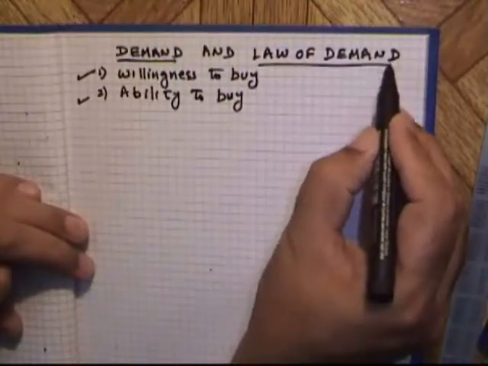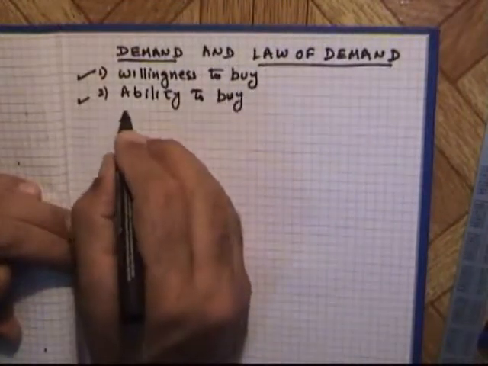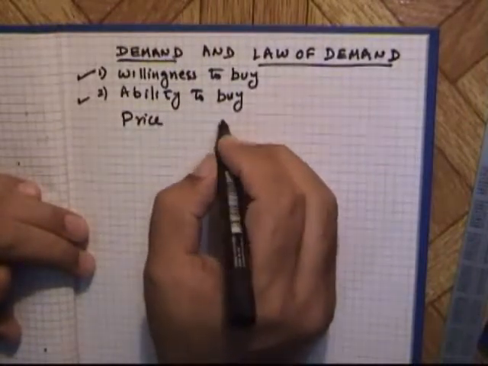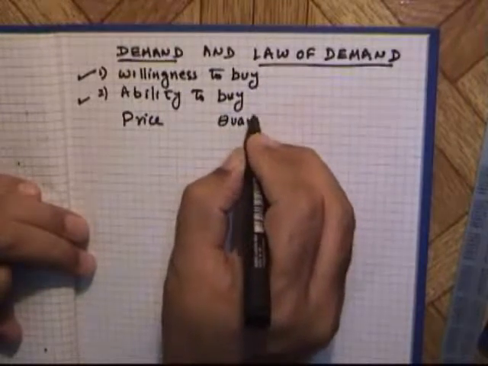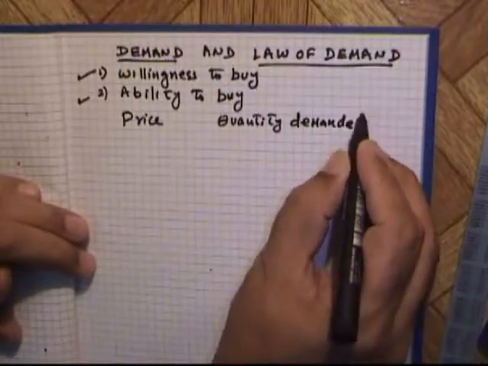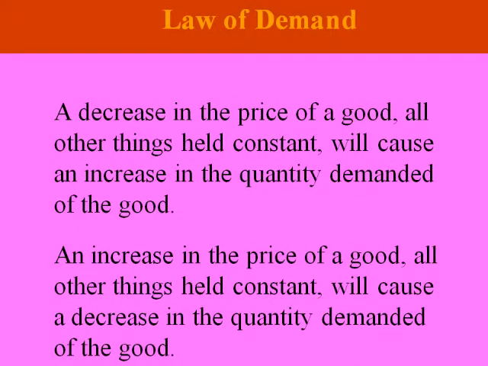So far as law of demand is concerned, law of demand explains an inverse relationship between price of the commodity, good or service, and the quantity demanded. A decrease in price of a good, all other things held constant, will cause an increase in quantity demanded of the good. And an increase in the price of a good, all other things held constant, will cause a decrease in quantity demanded of the good.